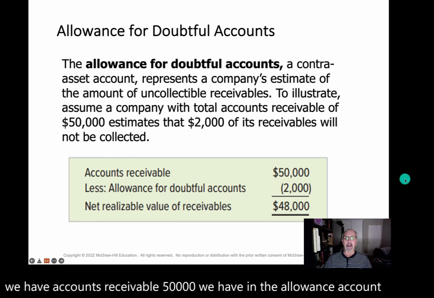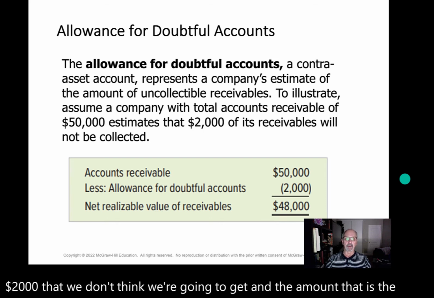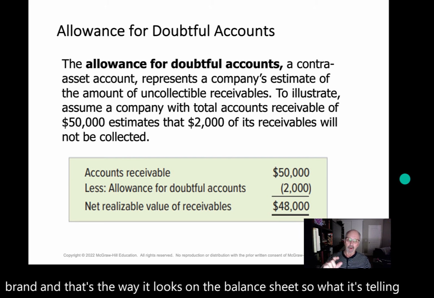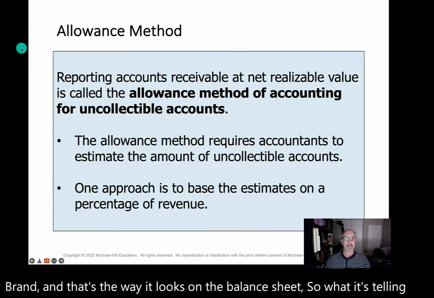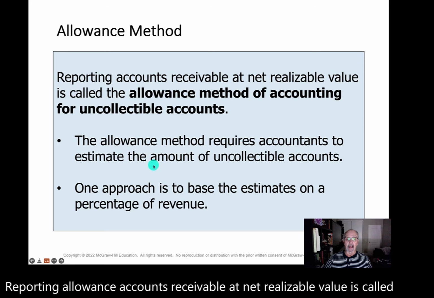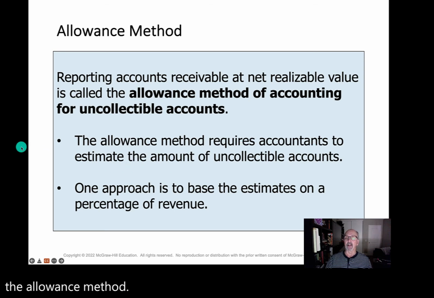And the difference is called the net realizable value of receivables. In this case, 48 grand. And that's the way it looks on the balance sheet. So what it's telling investors is we're owed 50 grand, but we're probably only going to get 48. Reporting accounts receivable at net realizable value is called the allowance method. It allows accountants to estimate the amount of uncollectible accounts and report it.